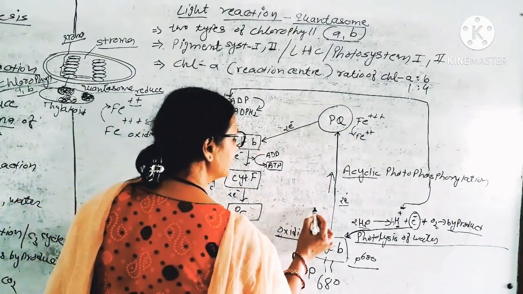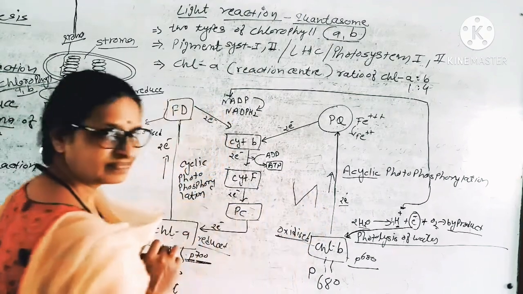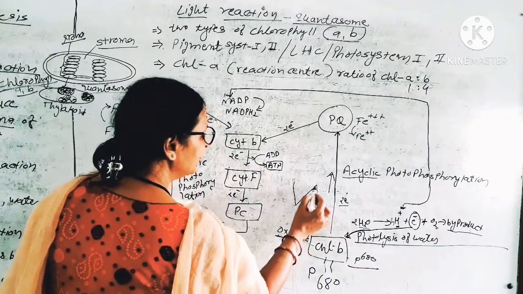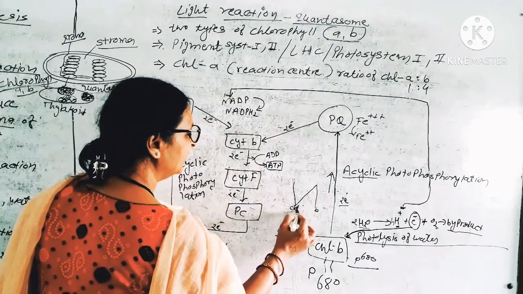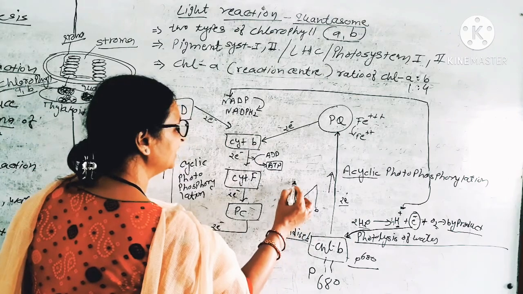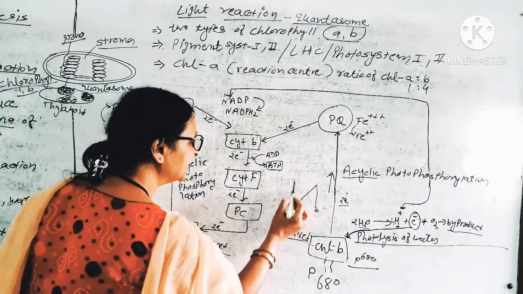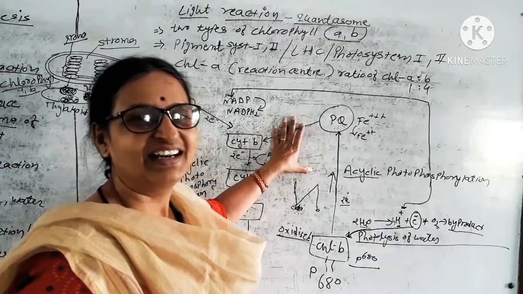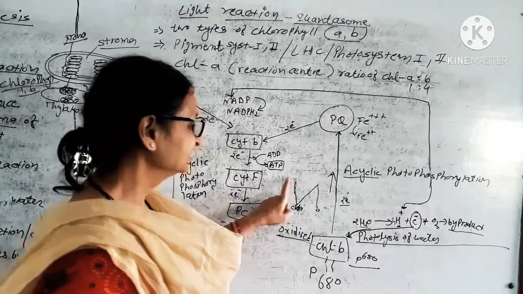We have seen that the electron moves from chlorophyll B like this, to plastocyanin, chlorophyll A, then again it moves to ferredoxin. So this one is called Z scheme. Light reaction is also known as Z scheme.